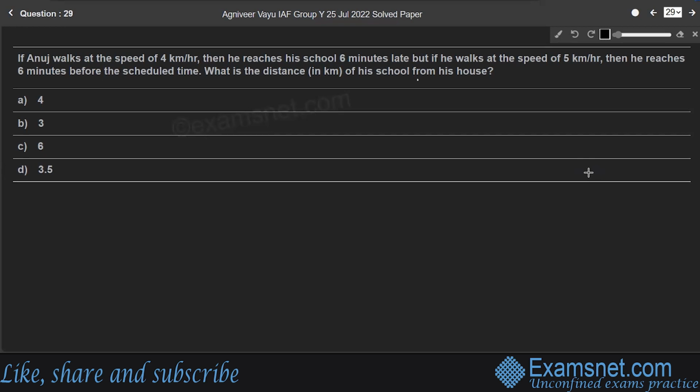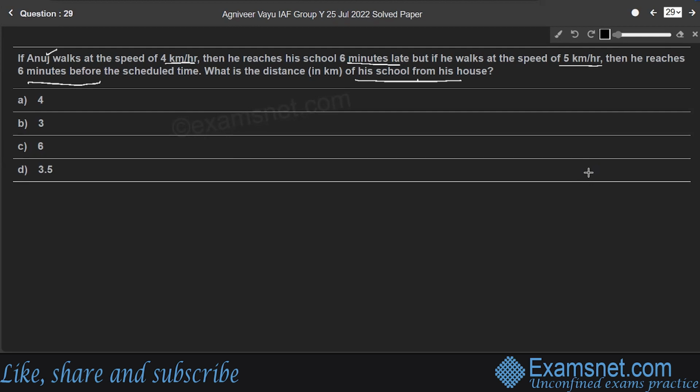Question 29. If Anuj walks at the speed of 4 km per hour, then he reaches his school 6 minutes late. But if he walks at the speed of 5 km per hour, then he reaches 6 minutes before the scheduled time. What is the distance of his school from his house?